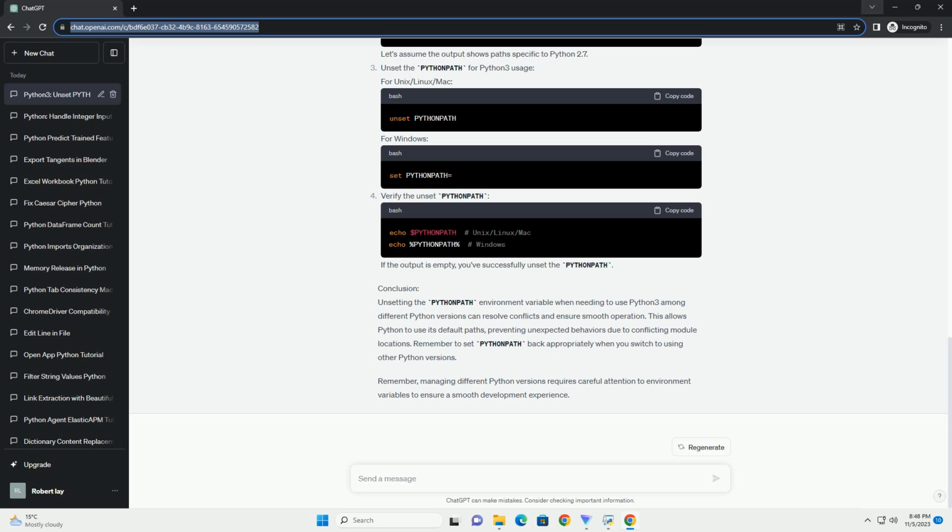Conclusion. Unsetting the PythonPath environment variable when needing to use Python 3 among different Python versions can resolve conflicts and ensure smooth operation. This allows Python to use its default paths, preventing unexpected behaviors due to conflicting module locations. Remember to set PythonPath back appropriately when you switch to using other Python versions. Remember, managing different Python versions requires careful attention to environment variables to ensure a smooth development experience.